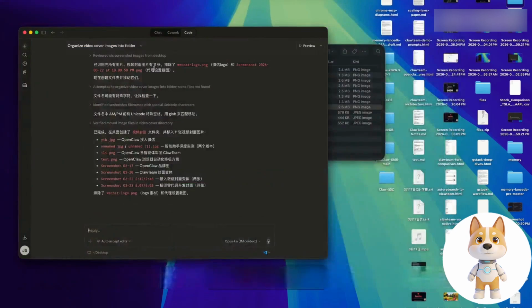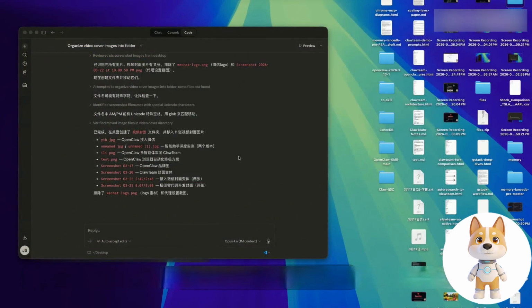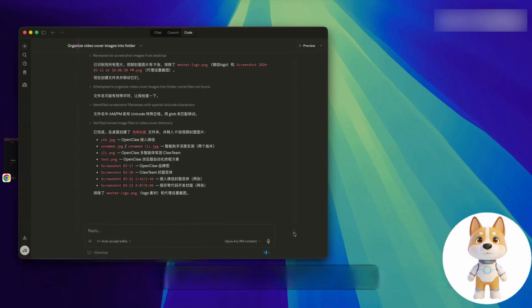You can see that Claude accurately organized the covers of these videos on my desktop into a folder. The speed and accuracy of this operation are quite beyond imagination. That's the simplest case I've demonstrated.